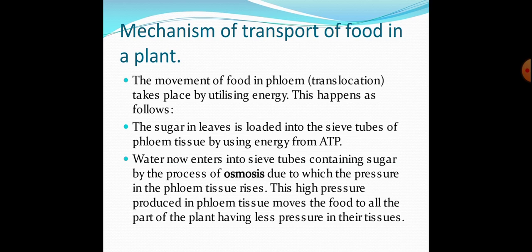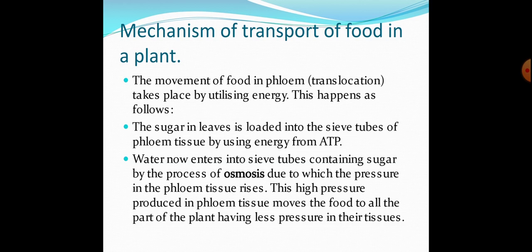Now, the water from the xylem tissue enters into the phloem tissue, or we can say that the water from the vessels enters into the sieve tubes by the process of osmosis, which creates a high pressure in the phloem tissue. This high pressure produced in the phloem tissue moves the food to all parts of the plant.